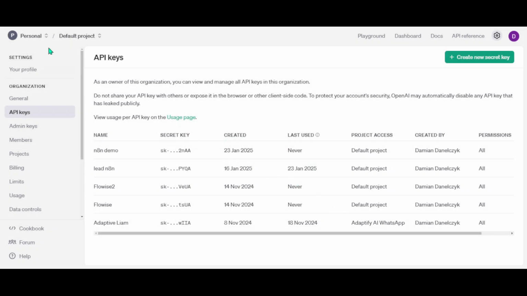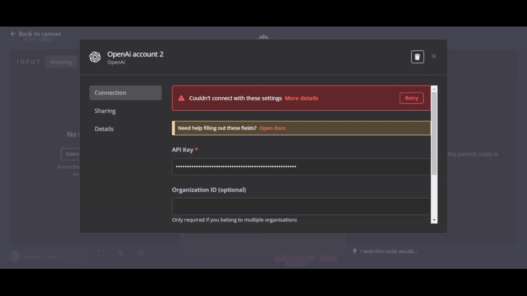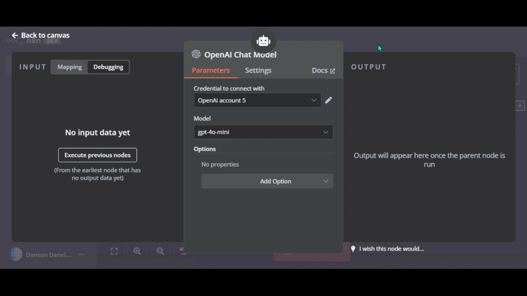Go back into n8n. And paste it right here. Hit save. Yes, that's great. Now we are successfully connected. Let's close it.